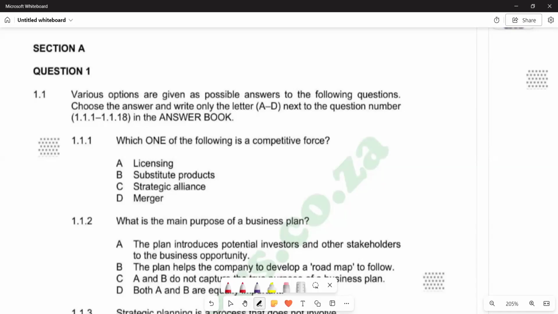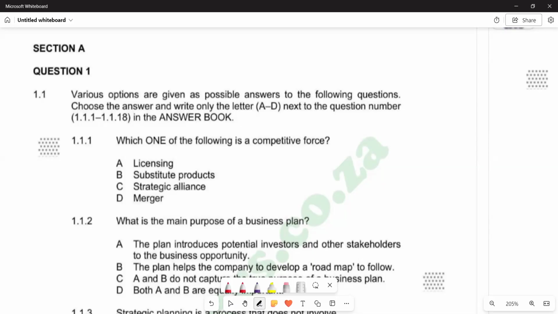In this video, we want to look at a question from the recent question paper of June 2024. We're going to look at paper one, question one, the multiple choice section. So, this is the question that we have.